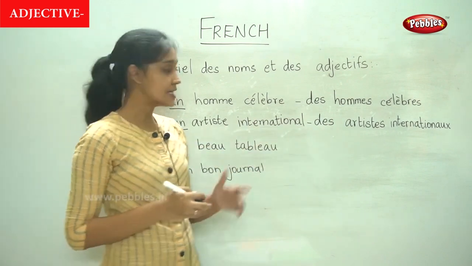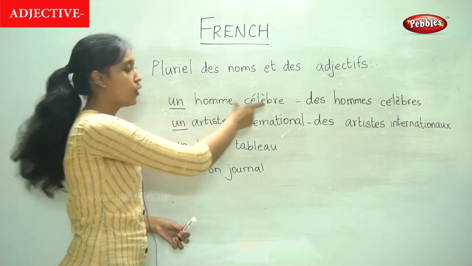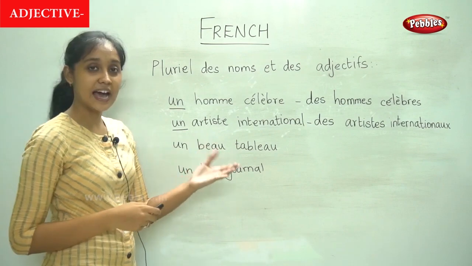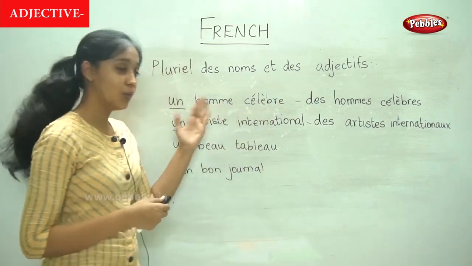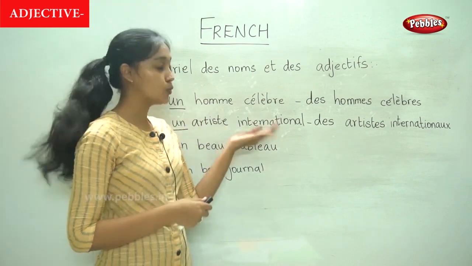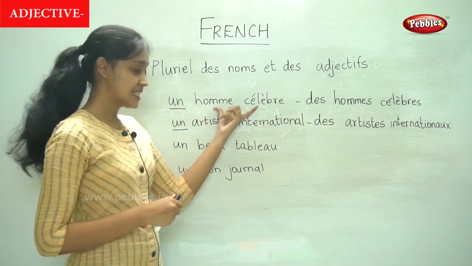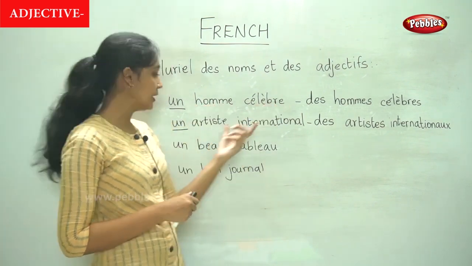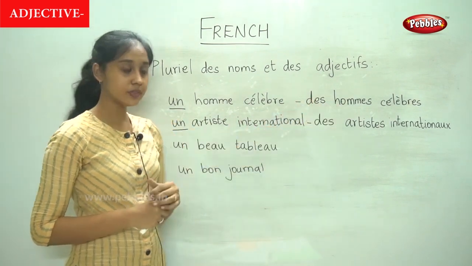If you notice, in the first two sentences we have the noun followed by the adjective. In some cases we will have the adjective followed by the noun. So we will learn later when the noun comes first and when the adjective comes first. But in this case we have the noun first and the adjective following. So we write the plural in this way.